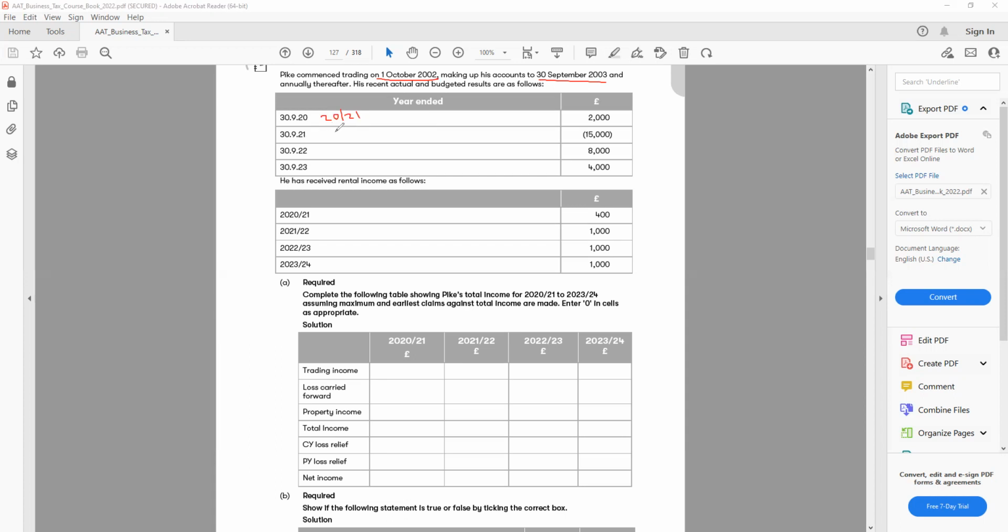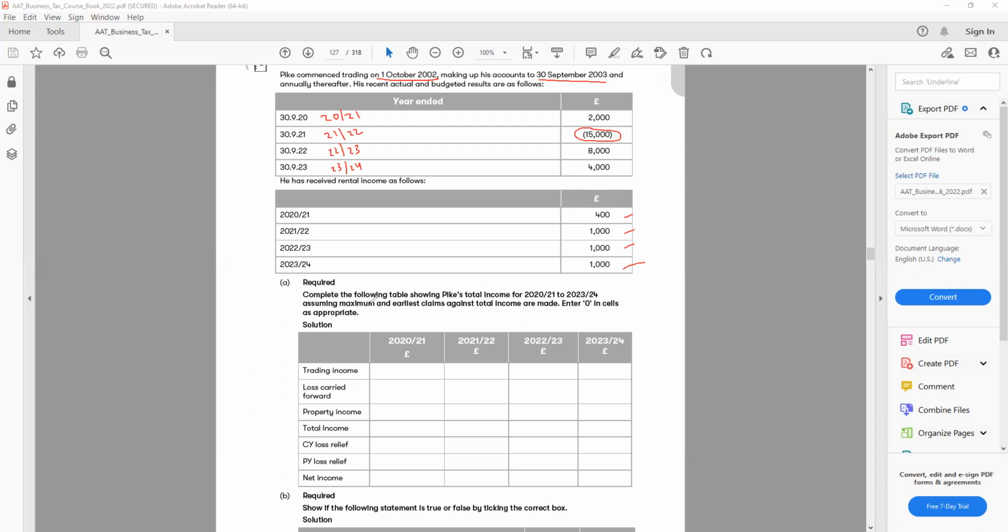Then we have 21, 22, then 22, 23, and 23, 24 tax year. Now you can see that in 21, 22 and 22, 23 we make a loss, and this loss we need to offset. He has received rental income: 2021, 400, 22, 23, 1000, and 24, 1000. This is the other income, the rental income we have.